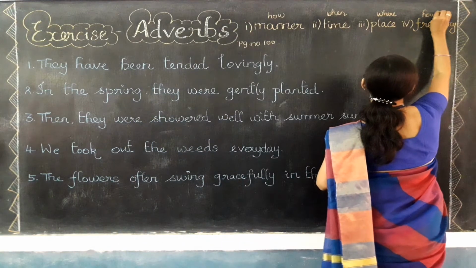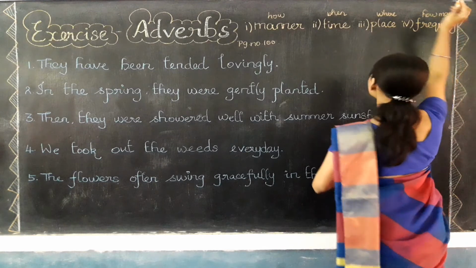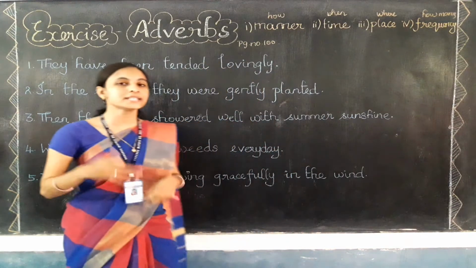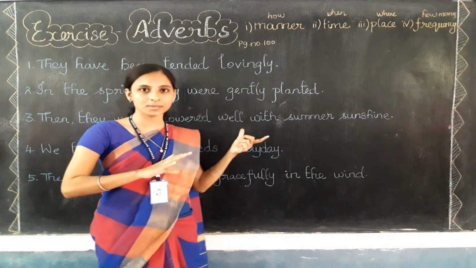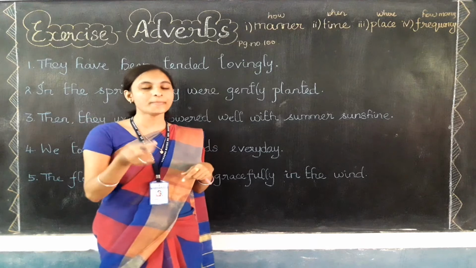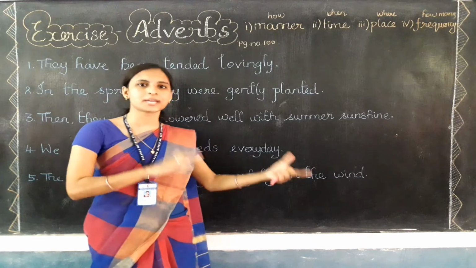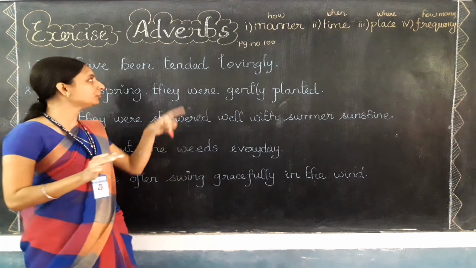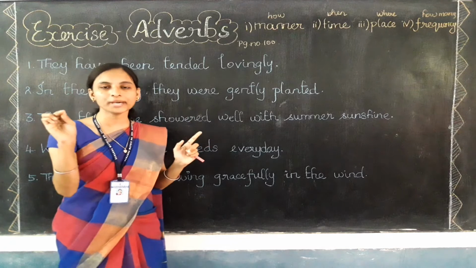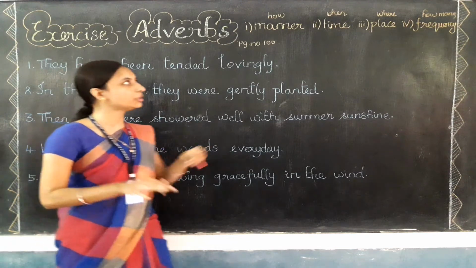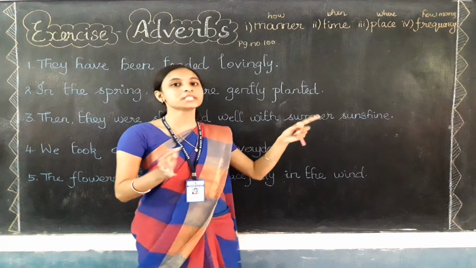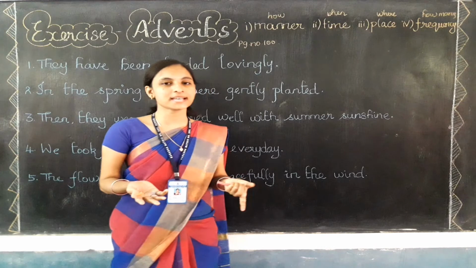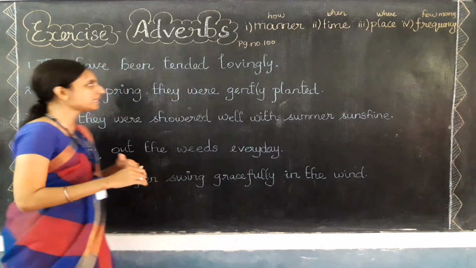So here I have written a short hint, a short clue for you to complete this exercise. In this exercise, you need to find out the adverbs first. You need to underline the adverb, and then you need to find out which type of adverb it is. What are the 2 things you need to do? First, find out the adverbs and underline them, and then find out which of the 4 types of adverb it is related to. Are you ready to do this exercise?